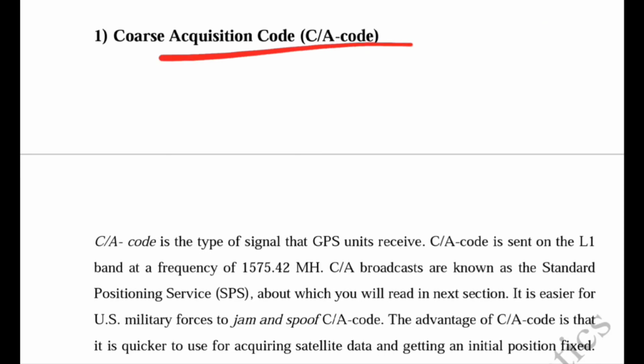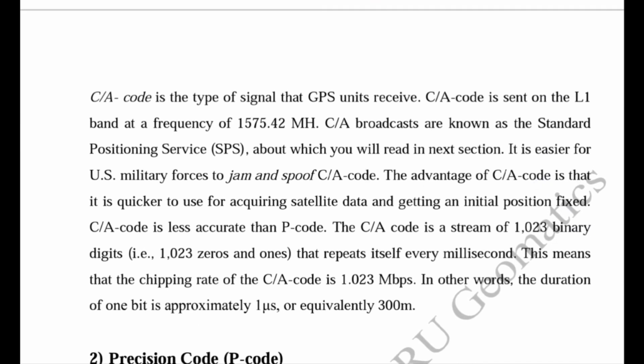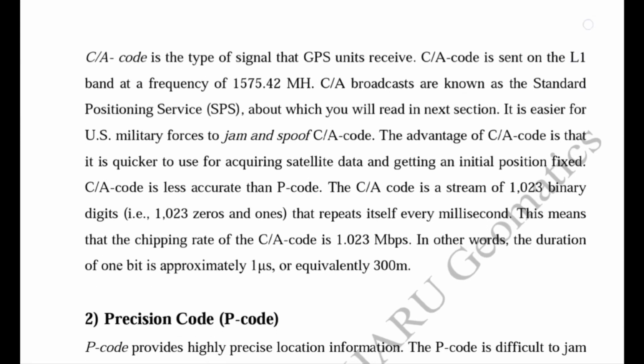This C/A code is the type of signal that the GPS unit receives, means that is transmitted by the satellites. And this C/A code is sent on the L1 band frequency, because we know that there are two types of frequency. One is the L1 and another is the L2 frequency. In this paragraph we will study the basic or important information about the C/A code that is very important for exam purposes.